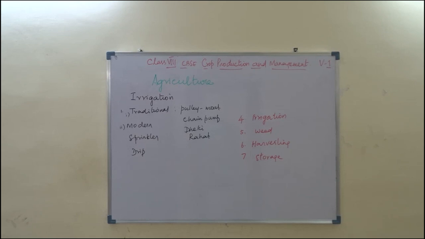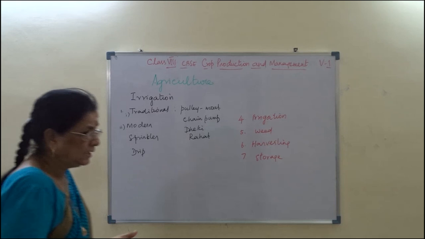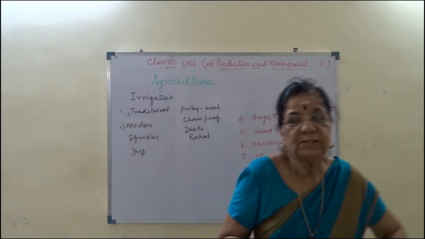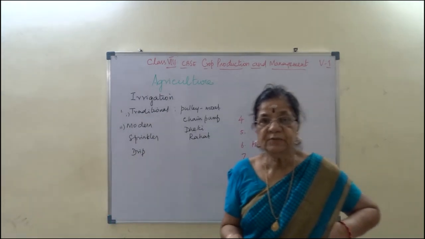Then harvesting, what do we study? Harvesting the crop is an important task. Cutting of the crop after maturation is called harvesting. That is done with the help of a sickle. We call it கத்தி. And after that, the harvested seeds should be separated. That is called threshing and winnowing.